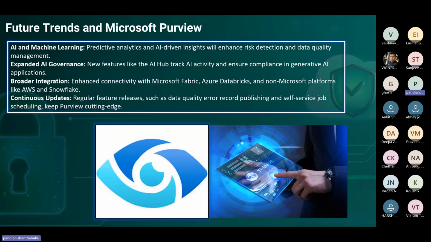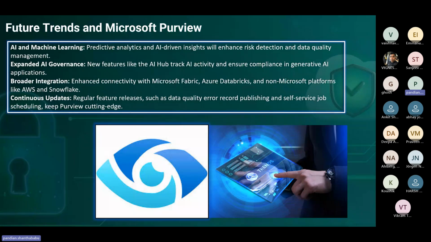And from the future trends perspective, there is AI and machine learning, predictive and AI-driven insight to enhance risk detection. They are planning to implement data quality management. It's going to be a simple configuration that's going to help us figure out data quality from a management point of view.